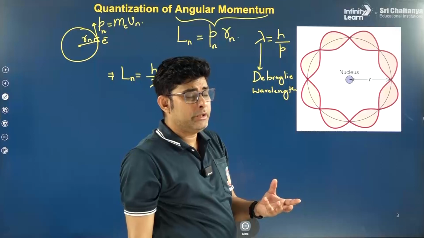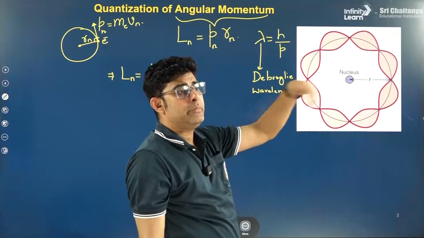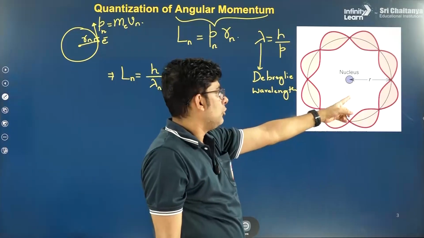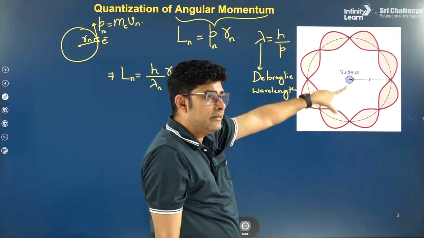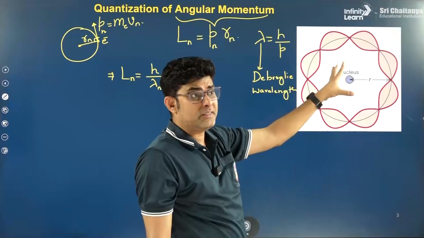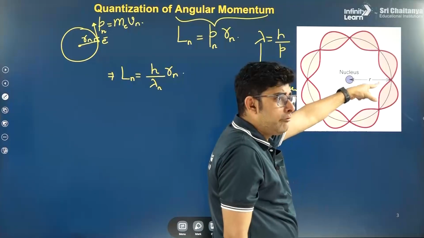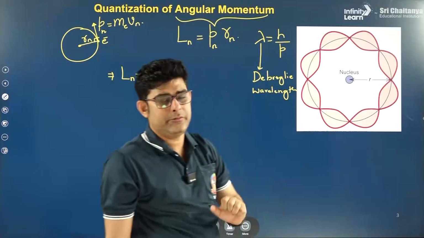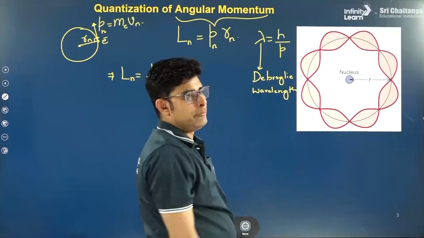Why will it not fall into the nucleus? It will not fall only if it does not emit electromagnetic radiation continuously. So if it does not have to radiate energy, that means this orbit should be stable or stationary. That means the wave associated with the moving electron should be a stationary wave. So the pattern that you can see is a stationary wave pattern.